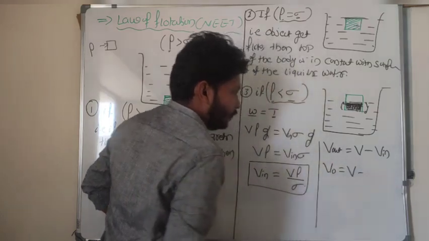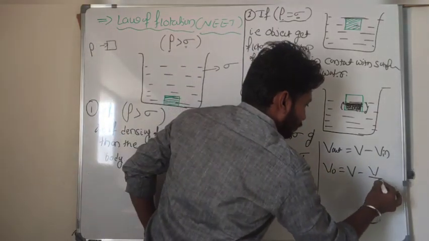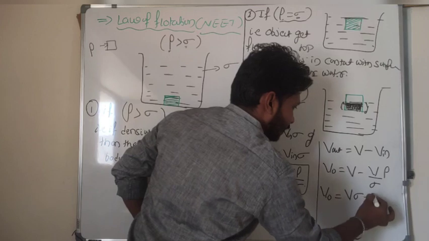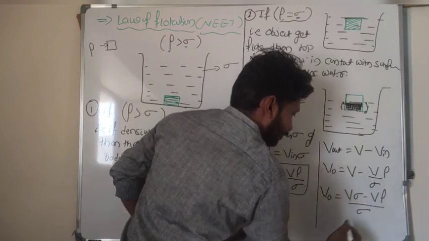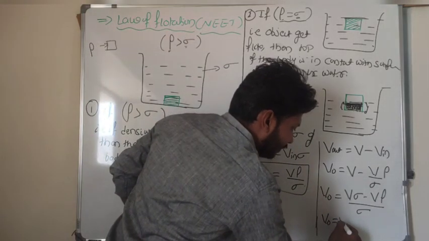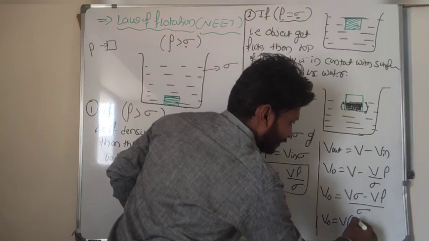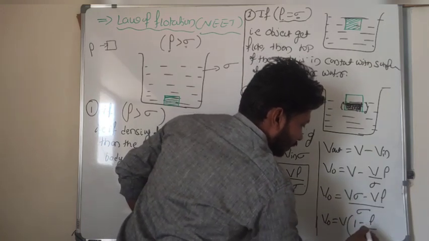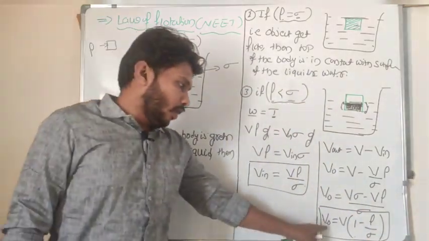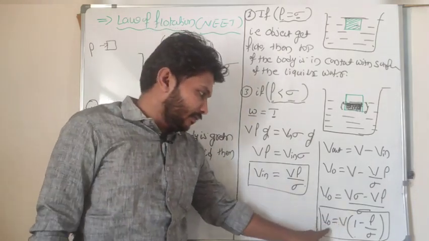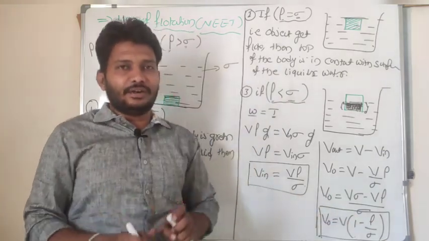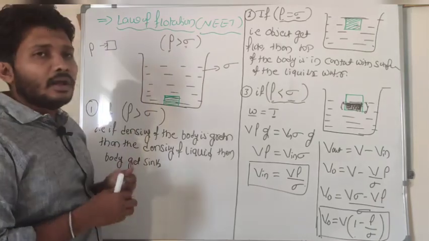V out is equal to V minus V in, which is nothing but V into sigma minus V into rho, divided by sigma. So the volume outside, if I take V as common, the sigma term gets cancelled out, and it is V into 1 minus rho divided by sigma. This is the required expression for the volume outside the liquid. V out is equal to the total volume into 1 minus rho, the density of the body, by sigma, the density of the liquid. So this is the law of flotation concept.